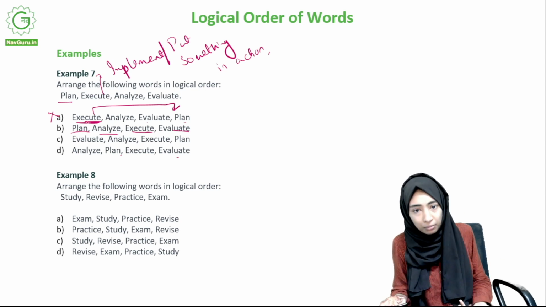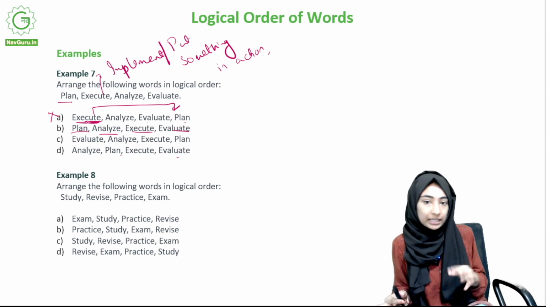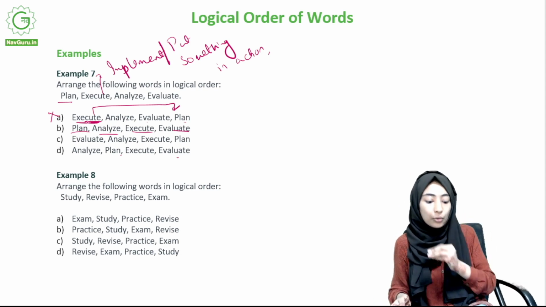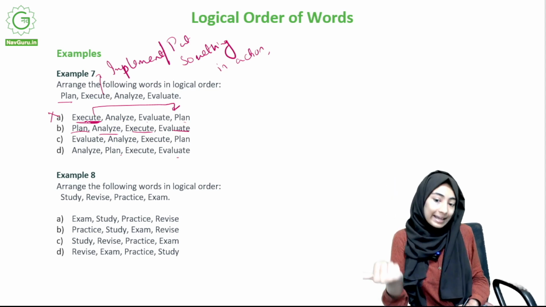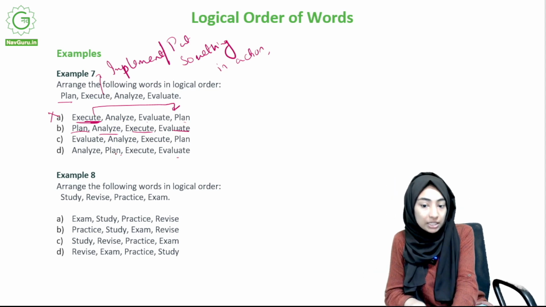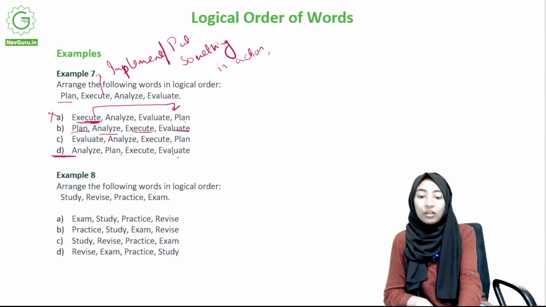So then 10 hours might not be needed. I mean, anything as less as 5 hours might also work, right? So in order to know how to make your plan, you need to first analyze it. So analyze, plan, and then you execute your plan, which is option D here. And then you execute your plan and then you evaluate. What do we mean by the process of evaluation?